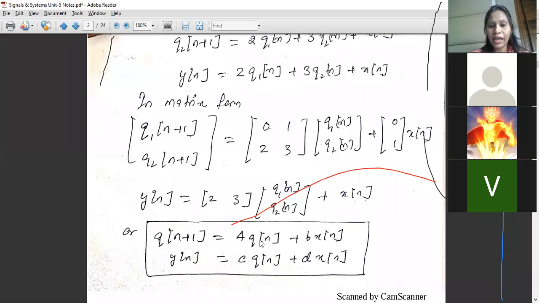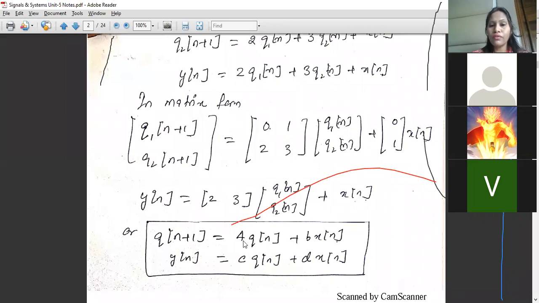So A Q[n] plus B X[n]: B will again be a matrix, and then Y[n] equals C Q[n] plus D X[n]. C is again a matrix, and D will always be a constant value. So A is a matrix which will always be a square matrix, B will be a column matrix, C is a row matrix, and this value of D will always be a constant.